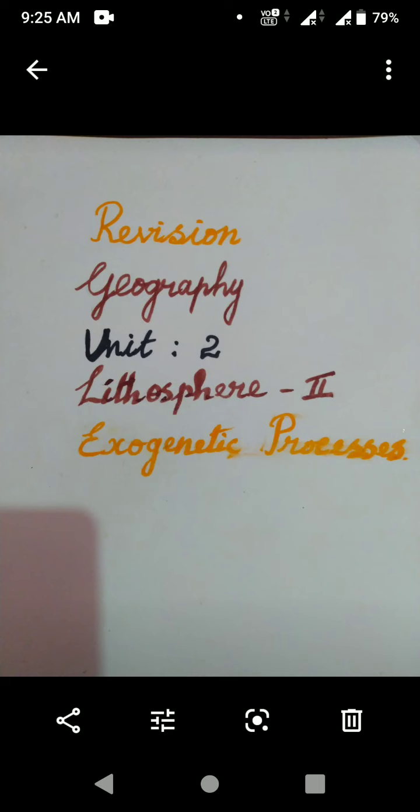Okay. Next, Roman number 3, consider the given statements and choose the right option given below. First one, I-shaped valley is an erosional feature of the river. Second, U-shaped valley is an erosional feature of the glacier. Third one, V-shaped valley is an erosional feature of the glacier. So here option D, only 2 is the right answer. Okay. That is, which one is the correct answer? That is U-shaped valley is an erosional feature of glacier.